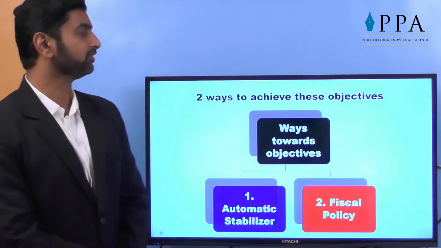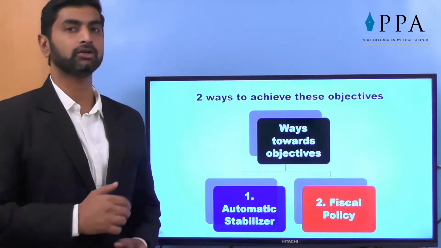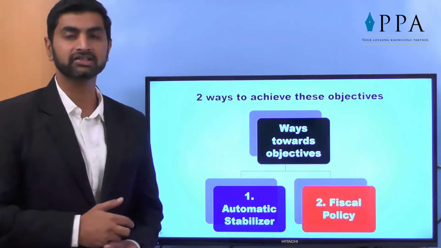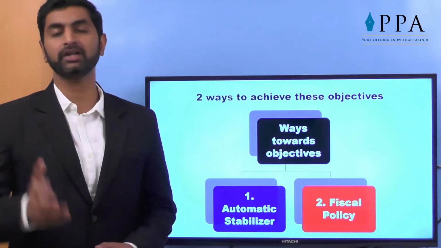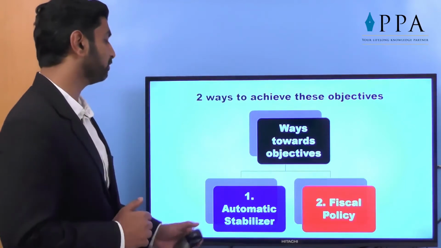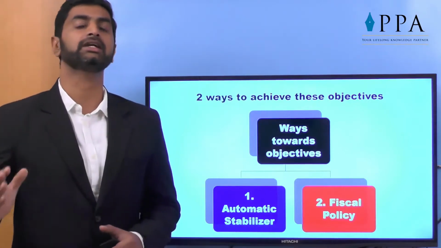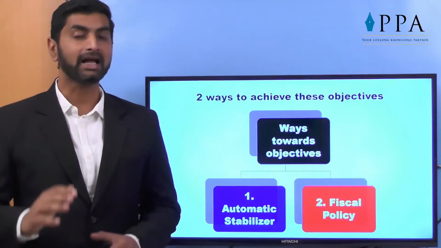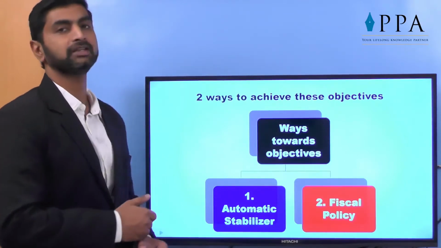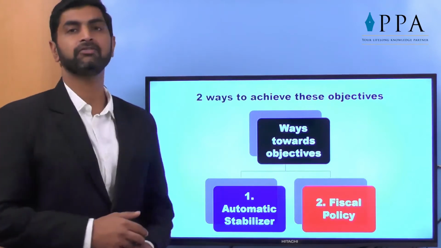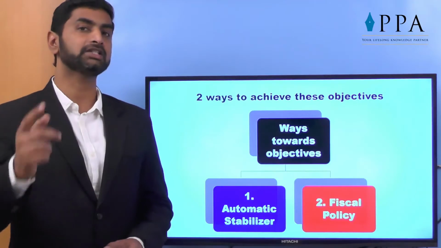Now the next question comes, what are the tools? How does it actually happen in any economy? In any economy, there are two things which work towards a proper fiscal policy. One is not actually called fiscal policy, it is called the automatic stabilizer. Same steps as fiscal policy but not taken by government. These steps are actually taken by the market forces itself. That is not a purposeful step taken by government, while the second, fiscal policy, is the actual step taken by government towards achieving the objective.